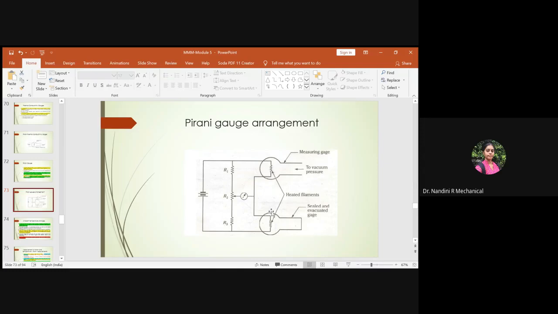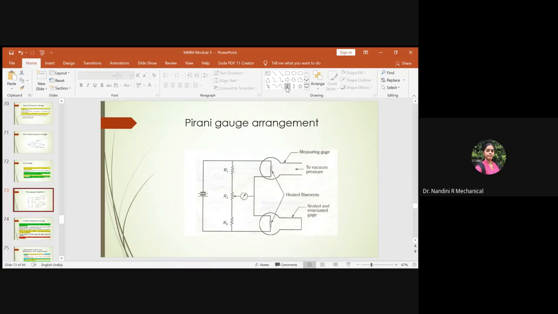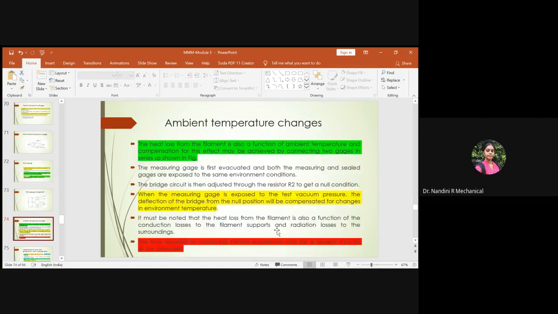You have to connect two gauges in series in the bridge circuit in order to overcome the effects of ambient temperature changes. Hence, in the circuit, you will have two gauges. One is sealed and evacuated, and the other is the gauge which has to be measured. We call one the measuring gauge and the other the sealed and evacuated gauge.